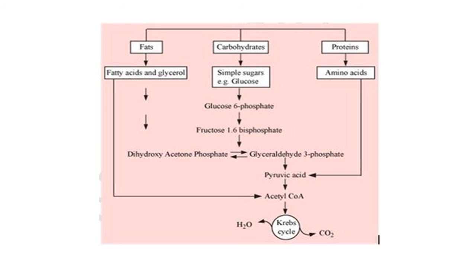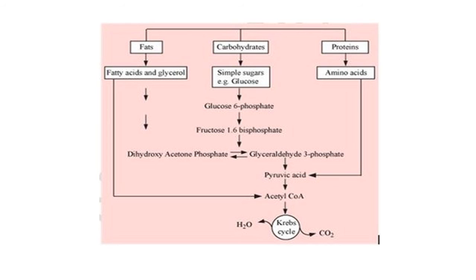It is also known as the respiratory ratio. The formula: RQ is equal to volume of CO2 evolved upon volume of O2 consumed.